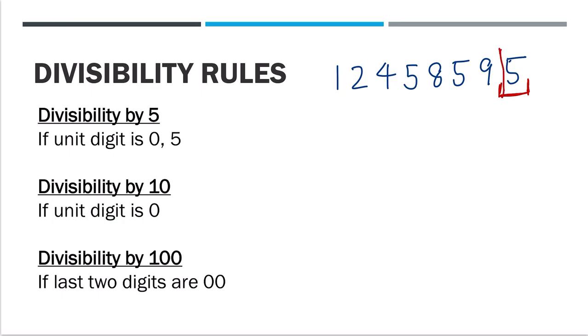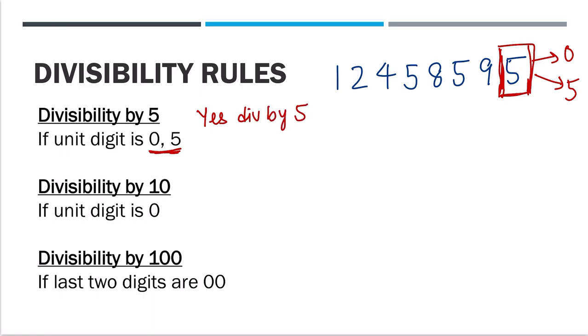This digit has to be either 0 or 1. So not 0 and 1, sorry, 0 or 5. This digit has to be one of 0 or 5. Since in the case of 1, 2, 4, 5, 8, 5, 9, 5, the last digit is one of 0 or 5, then yes, it is divisible by 5.